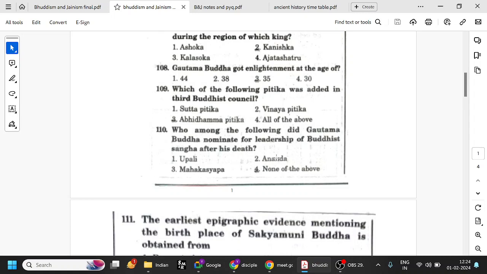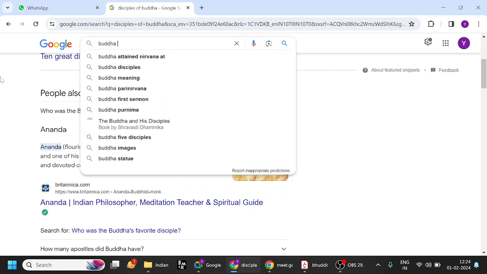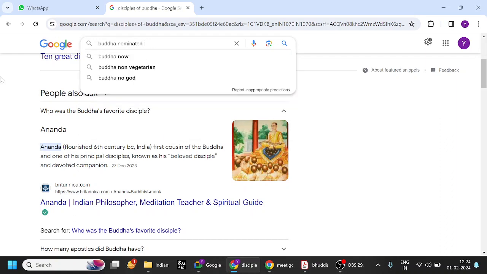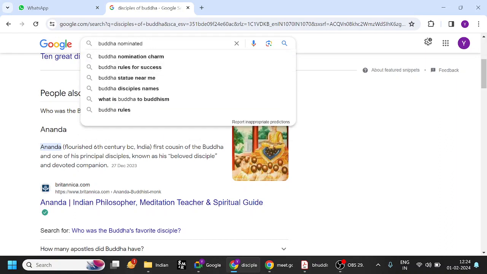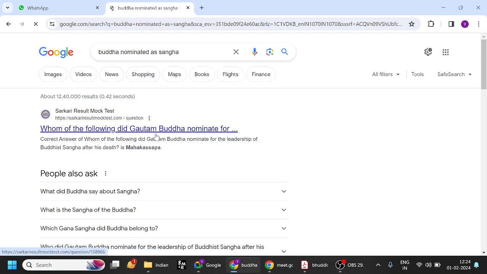So Ananda is the favorite disciple of Buddha, and Mahakasyapa and Upali are Buddha's disciples only, but he did not nominate anyone for leadership. Let us check that also. Question: whom did the following Buddha nominate for the leadership of the Sangha? Let us see.